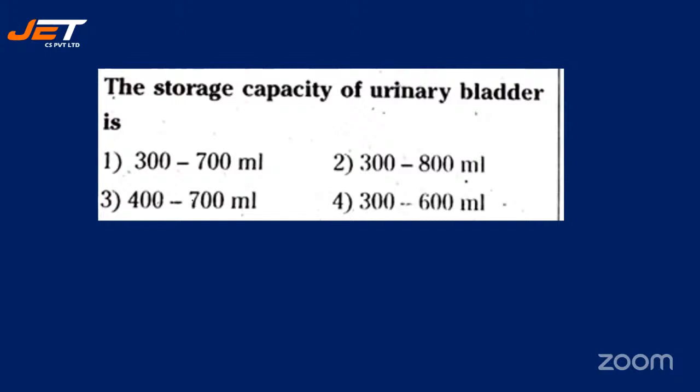Next question. The storage capacity of urinary bladder is, and your options are number one, 300 to 700 ml, number two, 300 to 800 ml, number three, 400 to 700 ml, number four, 300 to 600 ml.